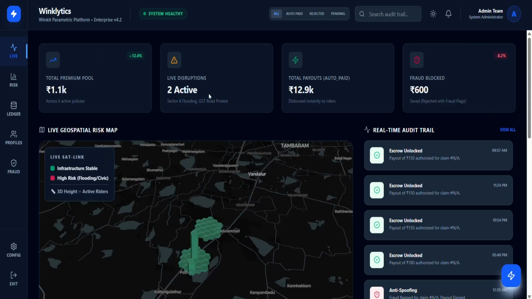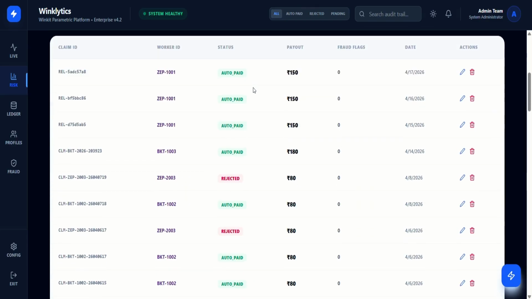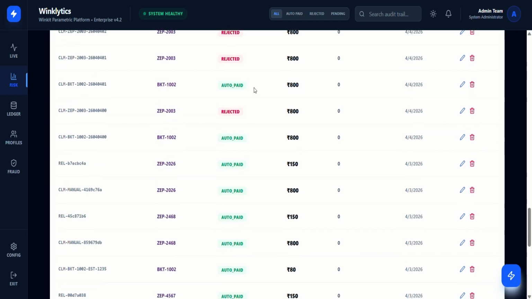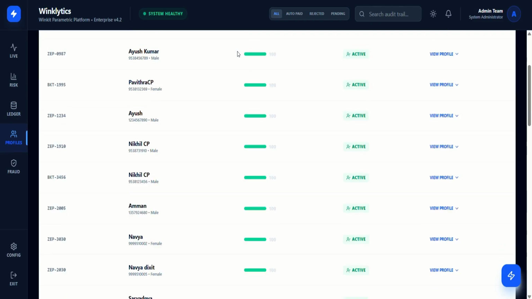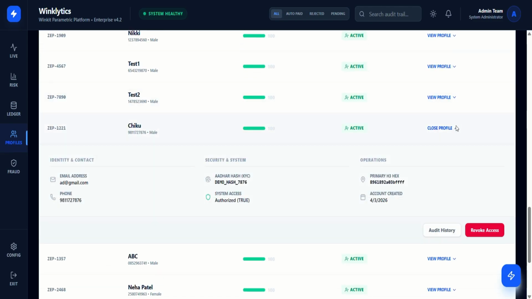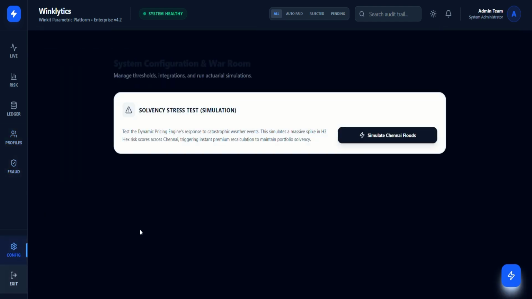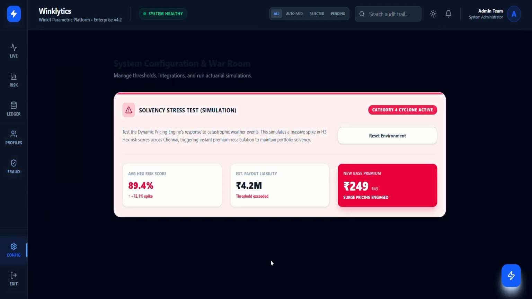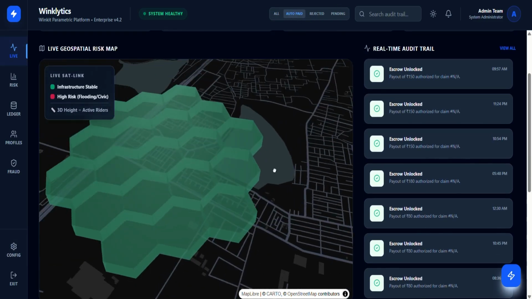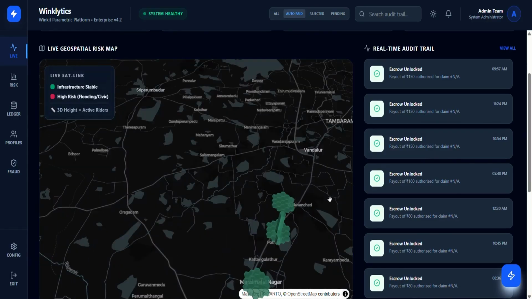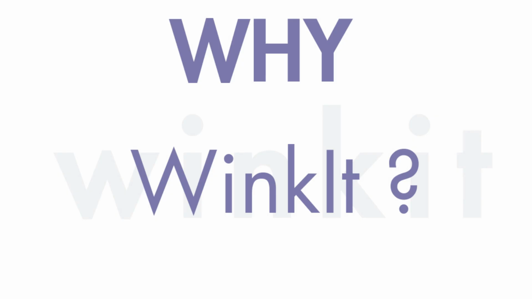Welcome to Winkit, our actuarial command center. All of this live data flows from our Zero Trust mobile frontend. The app acts purely as a sensor with minimum API calls, offloading all heavy risk computations to our secure backend. Up top, we monitor Supabase KPIs, tracking active policies and exact capital our ML model has saved. Our 3D deck.gl map visualizes real-time risk, while our fraud detection center streams real live telemetry rejections, providing a full explainable audit trail. Now, what makes our idea special?